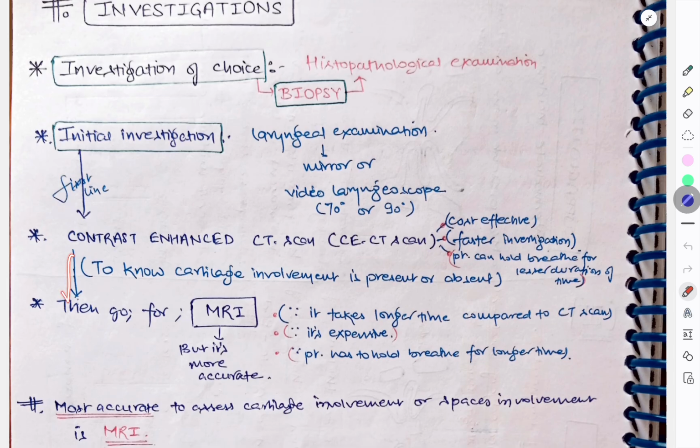Then we can go for MRI. It is more accurate, but it takes longer time, it is expensive, and the patient has to hold the breath for longer time. So in a sequence, first we have to go for laryngeal examination, that is video laryngoscope, then CECT, then MRI. Most accurate is MRI, but before this we'll see the CT scan. Okay, so if you want to assess the involvement of cartilage and spaces, we'll go for MRI. Okay, MRI is most accurate.